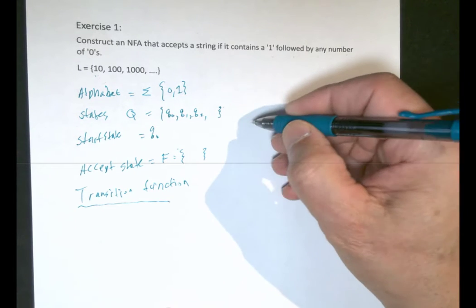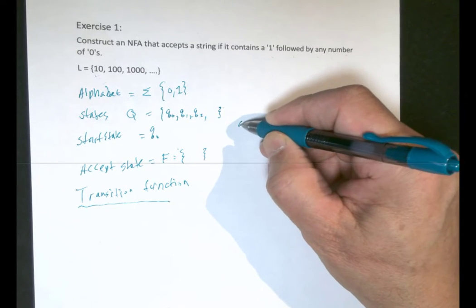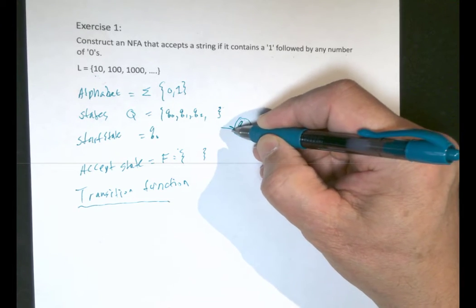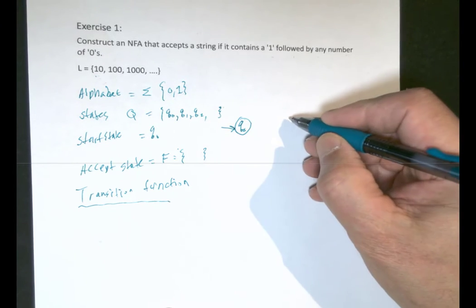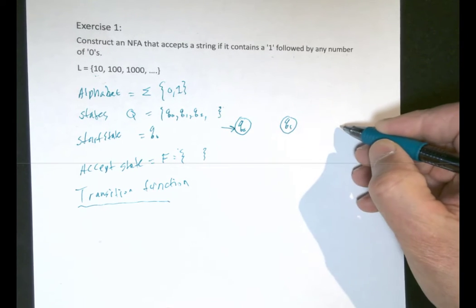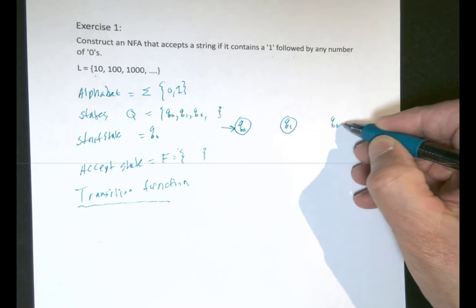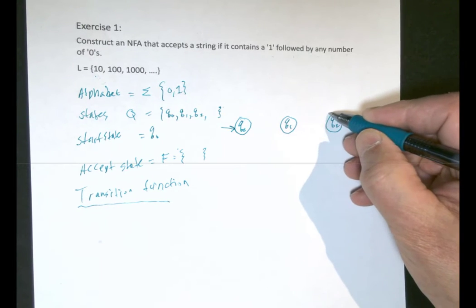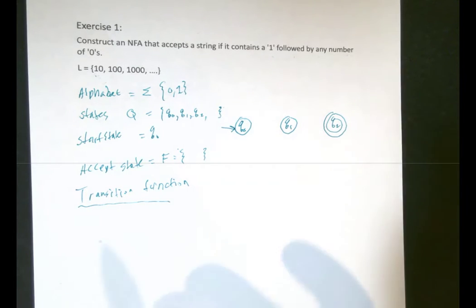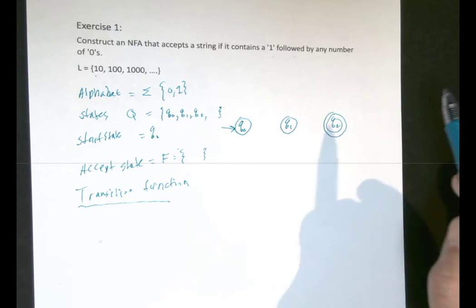So here's my Q0, my starting state, and then Q1 and Q2, and Q2 will be my accepting state. So it contains a 1 followed by any number of zeros.